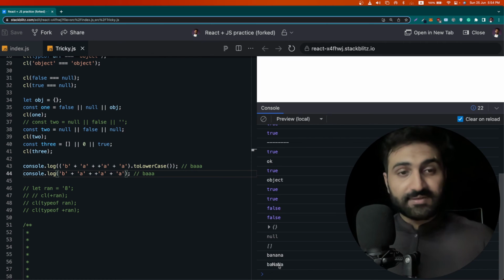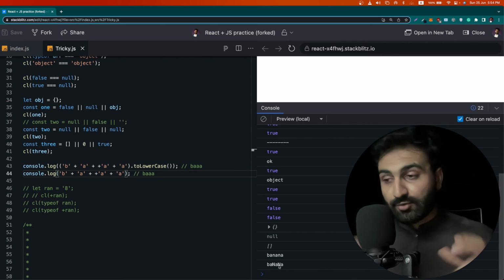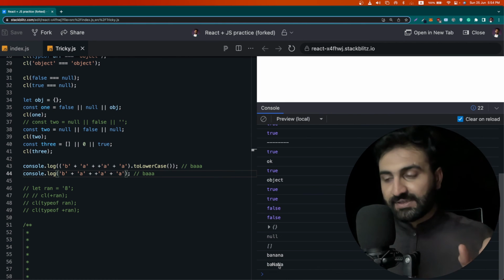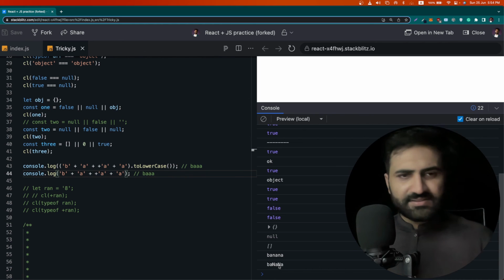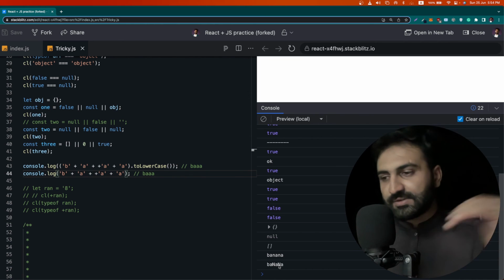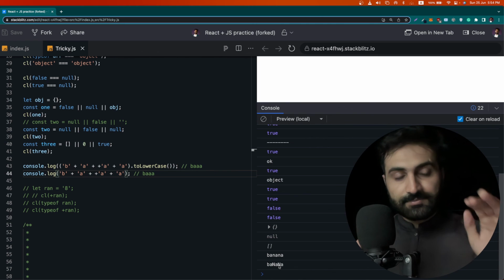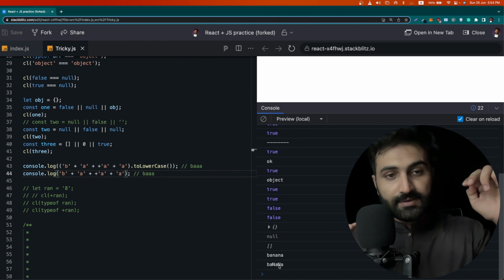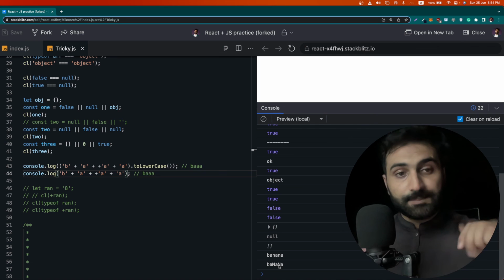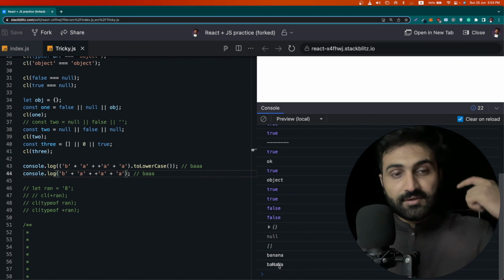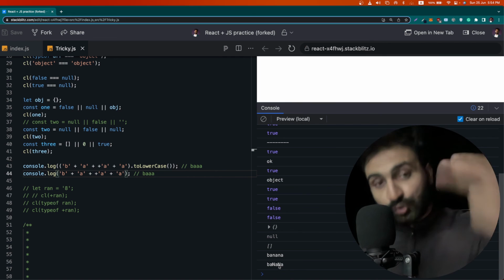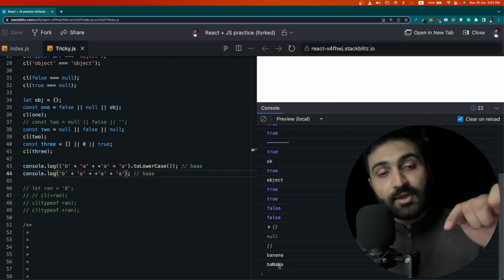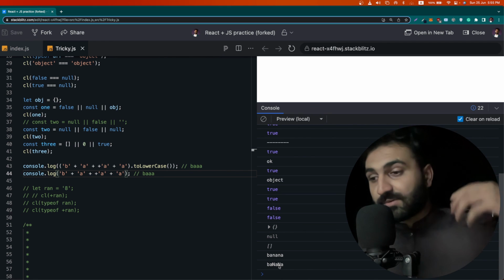NaN tells you that whenever you apply some kind of operation on a string, and this string eventually is not evaluated to an integer or digit, when you want to parse strings to integer, and something goes wrong and the string doesn't parse or coerce to an integer, then this NaN appears. It tells you that whatever input you are applying the operation on is not a valid input, so it is not a number.